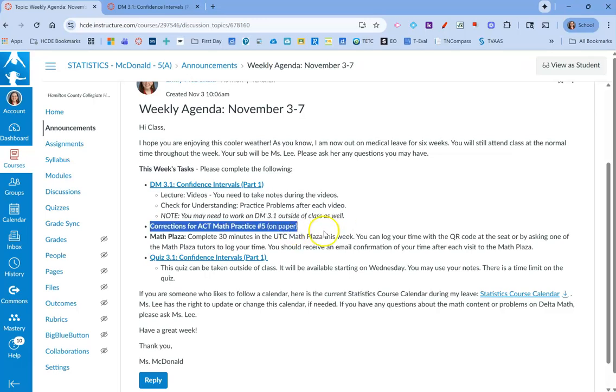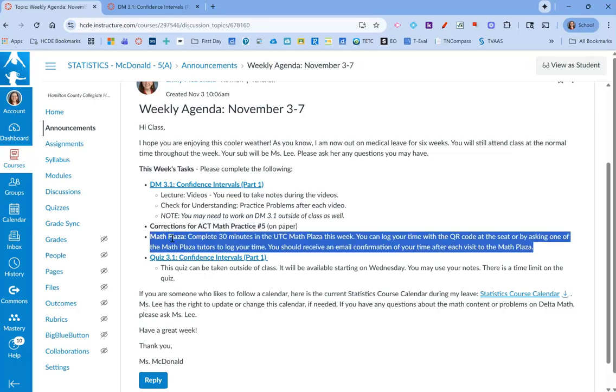You may receive your ACT Math number 5 back this week, if not this week, maybe in a future week. But you can make corrections to ACT Math number 5 and turn that back in for a better score. Again, just ask Miss Lee any questions you may have about the ACT stuff if you have any.